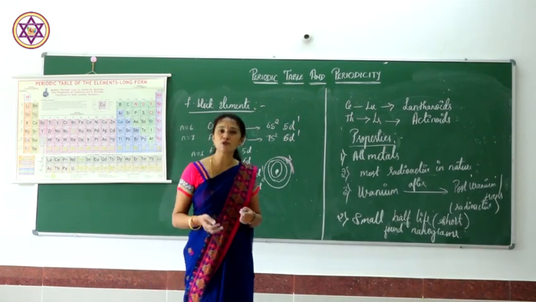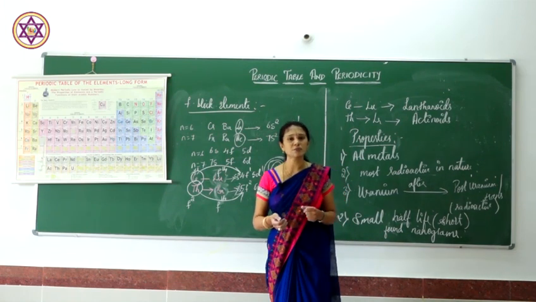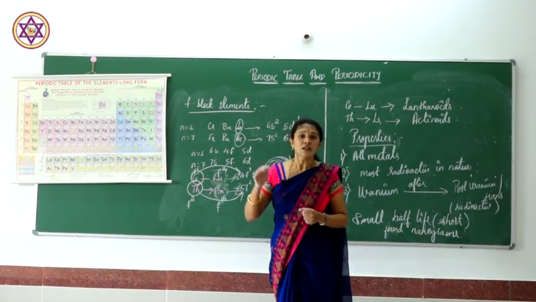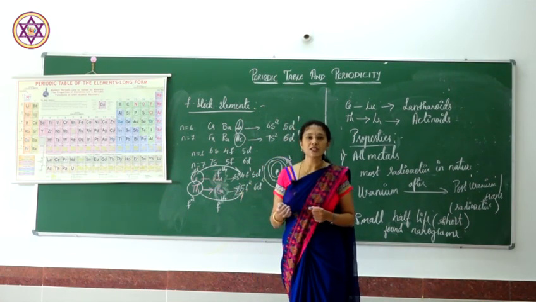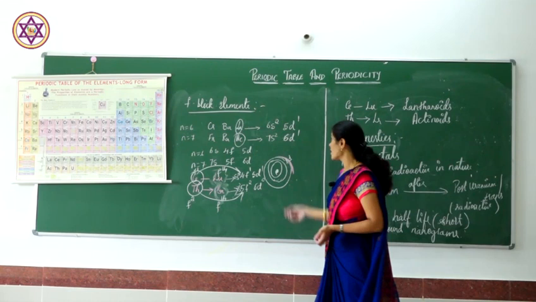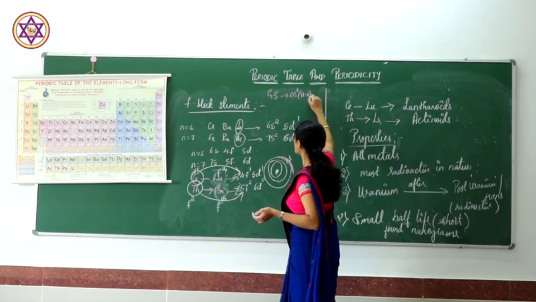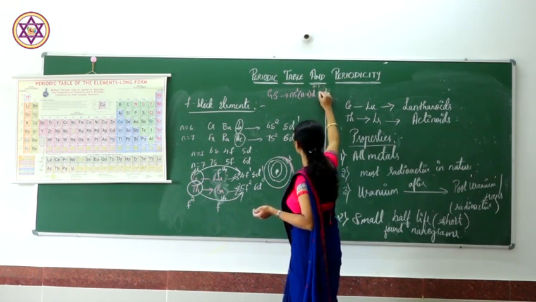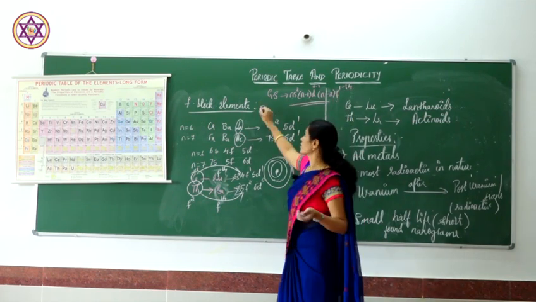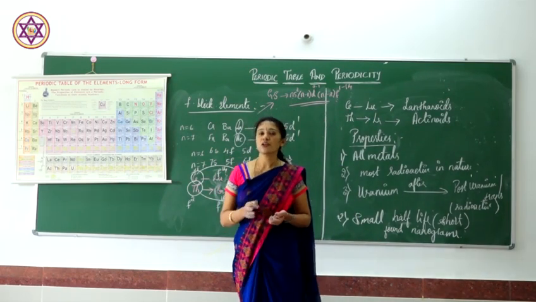In this session, you all came to know about the classification of elements, that is the periodic table according to Moseley. He divided the periodic table into 4 groups: S block, P block, D block and F block elements. In complete, I have explained the properties of S block, P block as well as D and F block elements. The general electronic configuration of F block elements is ns2, (n-1)d0 to 1, (n-2)f1 to 14. In detail I have explained this.